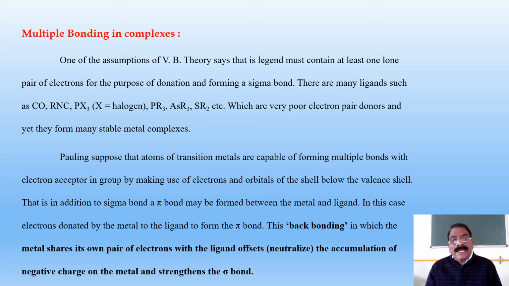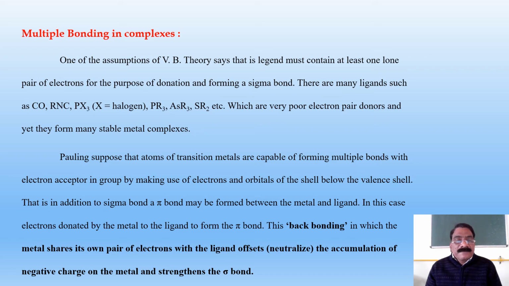Pauling supposes that atoms of the transition metals are capable of forming multiple bonds with electron acceptor ligands by making use of electrons and orbitals of the shell below the valence shell. That is, in addition to the sigma bond, a pi bond may be formed between metal and ligand.